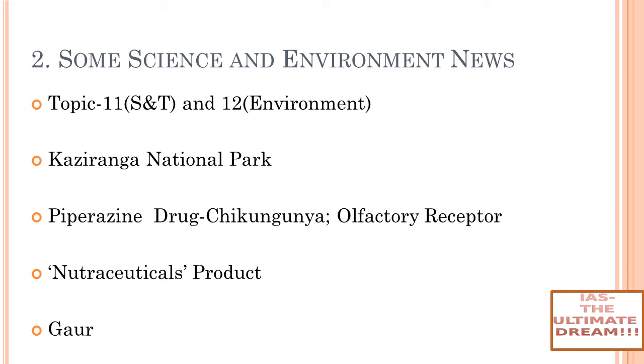Other World Heritage Sites are there, like Pattadakal. Similarly, Elephanta Caves. Champaner-Pavagadh Archaeological Park is in Gujarat. You have to remember the tough names. Ajanta and Ellora, everyone knows, but you have to remember Champaner-Pavagadh Archaeological Park because it is in Gujarat and not many people remember it. Similarly, Keoladeo National Park in Rajasthan is also a UNESCO World Heritage Site. Qutub Minar in Delhi, everybody knows, is also a UNESCO World Heritage Site.